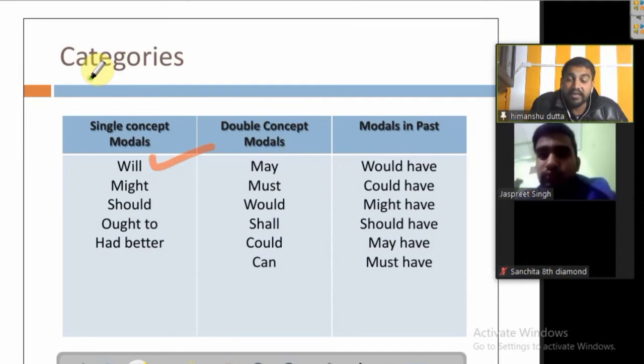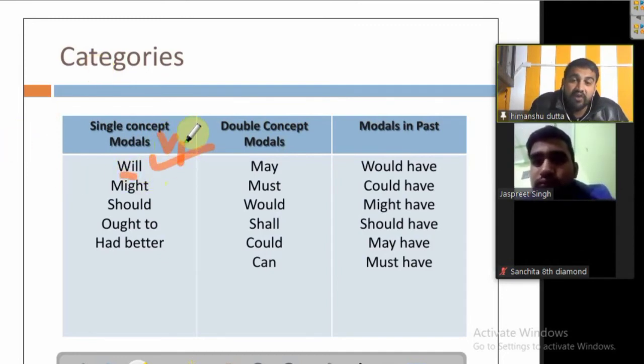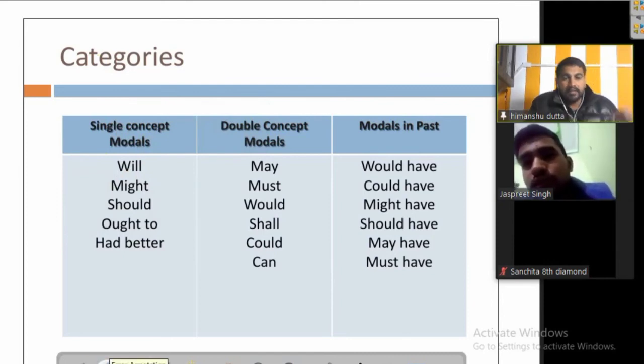So for that sake we use will, with the combination of the verb's first form in the case of present indefinite. But in the case of future perfect, we use will have told. The priest will have told you about your future.